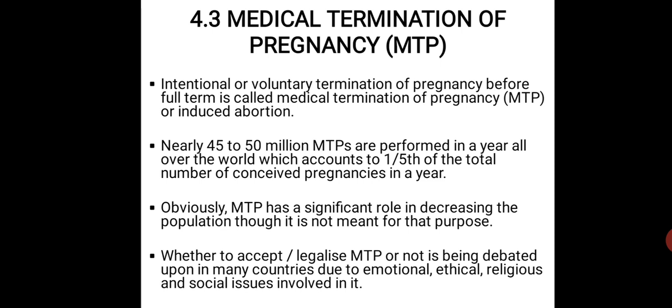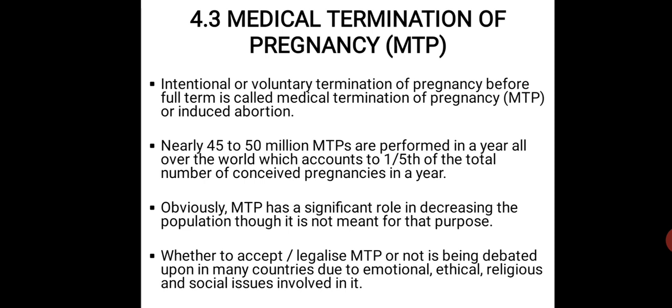That means the abortion is being induced or artificially brought about, so that this pregnancy cannot be taken further. Nearly 45 to 50 million MTPs, that is medical terminations of pregnancy, are performed in a year all over the world, which accounts for approximately one-fifth of the total number of conceived pregnancies in a year.